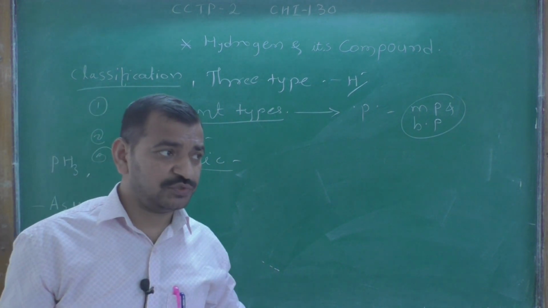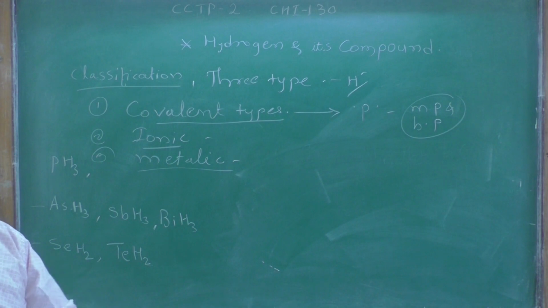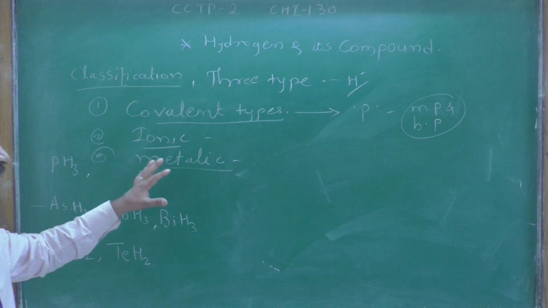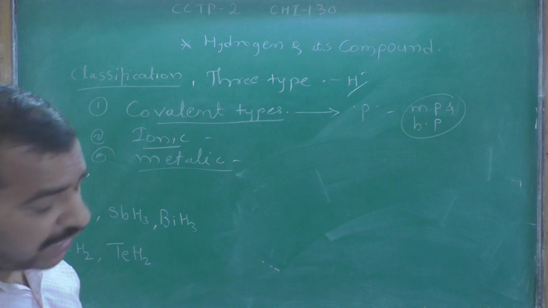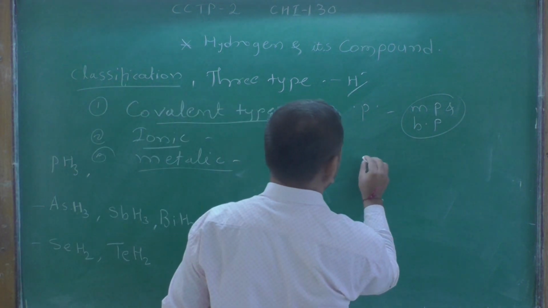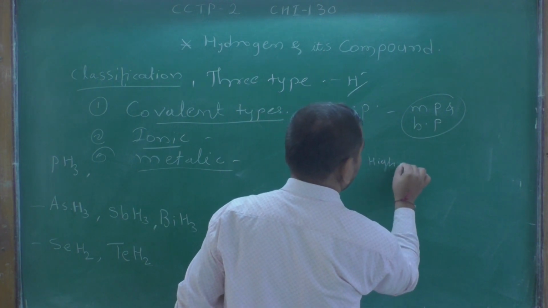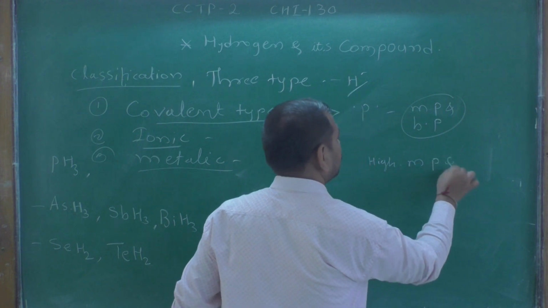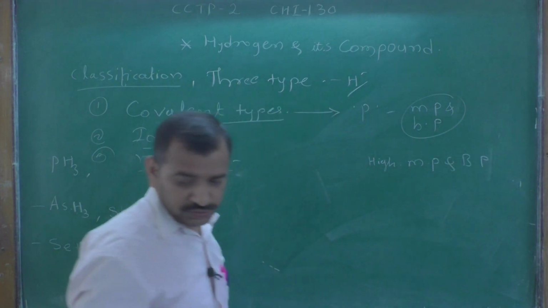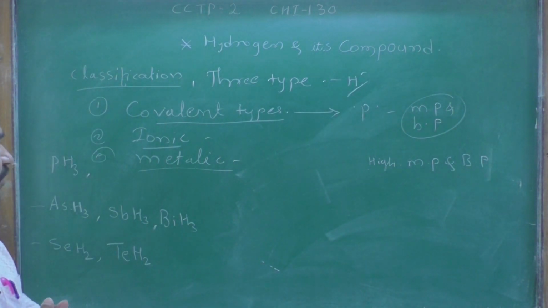Stoichiometric, its composition proportion. In the alkali and alkaline earth metals, these are crystalline, non-volatile, non-conducting solids. So they have ionic types of hydrides. They have high melting points and high boiling points. This is one example of ionic hydrides.